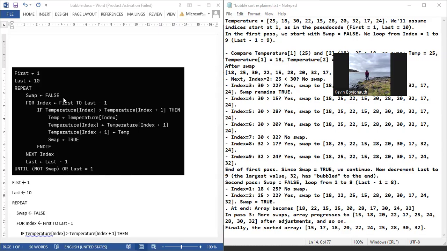Donc, last pour il remonte là. Il refait swap with false. OK, il refait swap with false. Ça veut dire, at the end of the first pass, la phase de remarquer, plus grand valeur dans la liste, 32, il vient dans la fin. OK? Là, d'une decrement last, ça veut dire largest 32 has bubble to the end. Ça s'appelle bubble, so final the end. Now the second pass, swap again will become false.